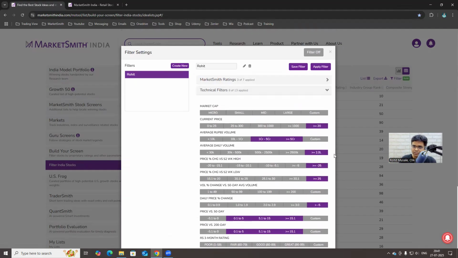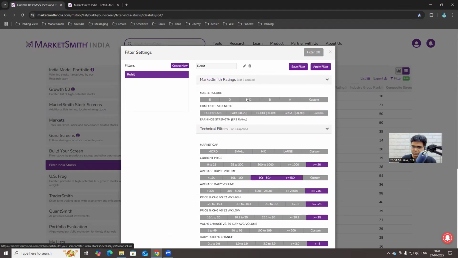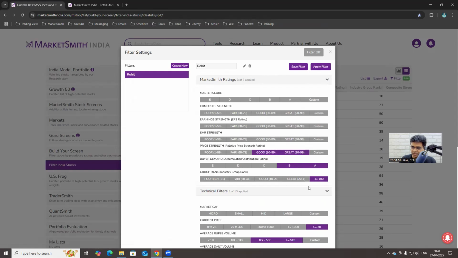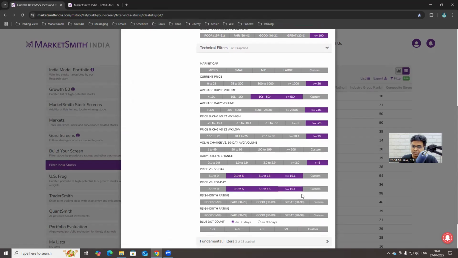Now, these numbers, the price of the stock, the average volume, these don't change much. Even the ratings, the relative strength rating, group rank, they don't change by much. What changes is the price versus the 50-day simple moving average. If the price undercuts the 50-day, closes below the 50-day, the stock is out of our filter, right?